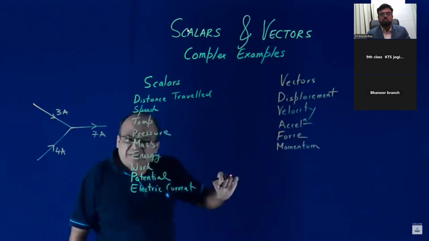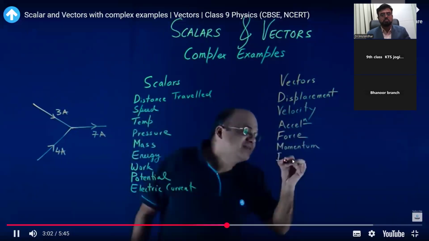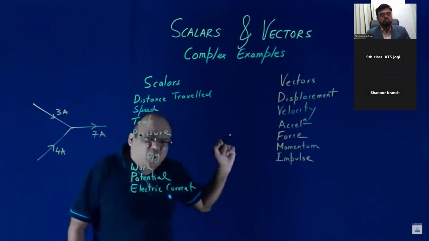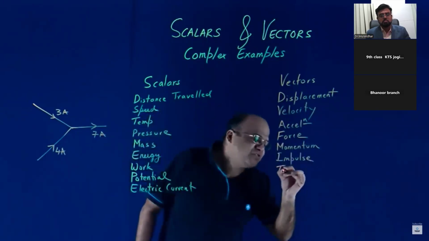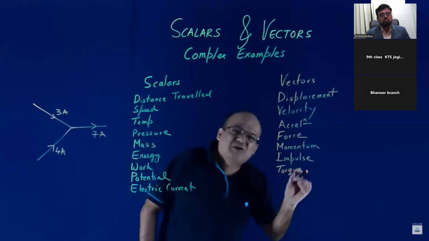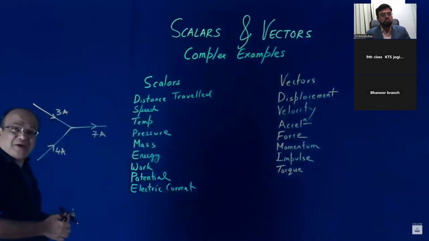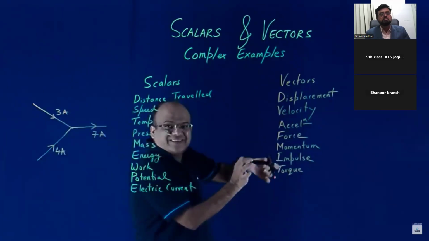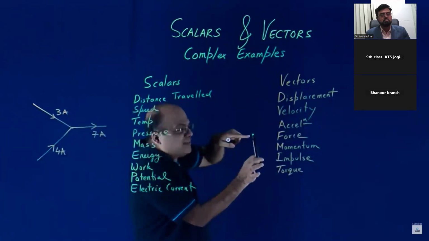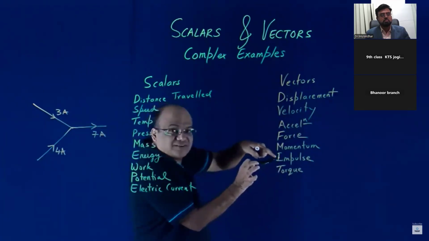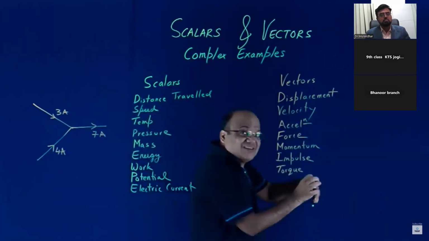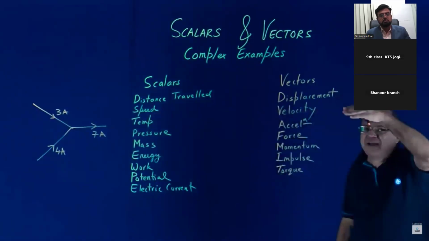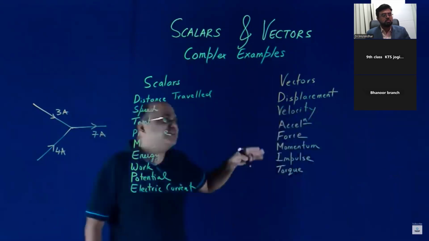Force into time is impulse. Impulse is a vector. Torque, the turning effect of a force, is also a vector. Torque is force into perpendicular distance. Suppose this pen can rotate about this hinge. If I apply a force like this, it creates some turning effect. That turning effect is called torque. Torque is a vector. So remember these examples systematically, then you'll not forget.